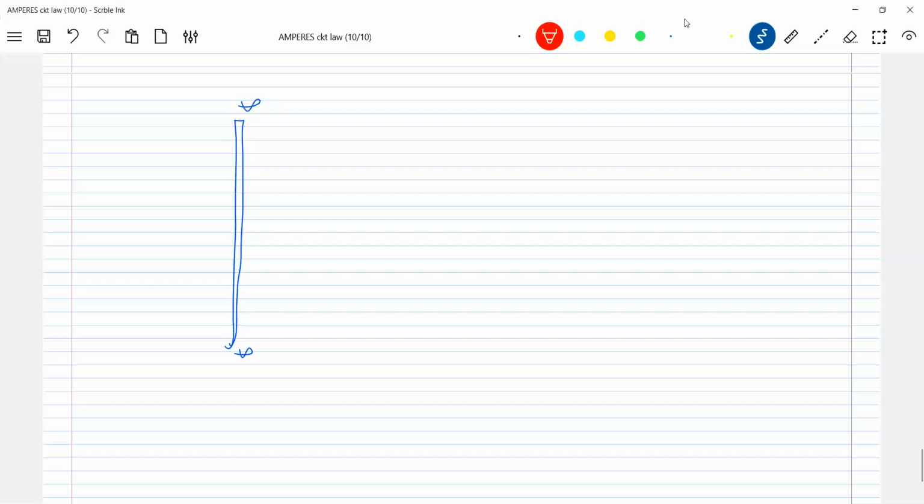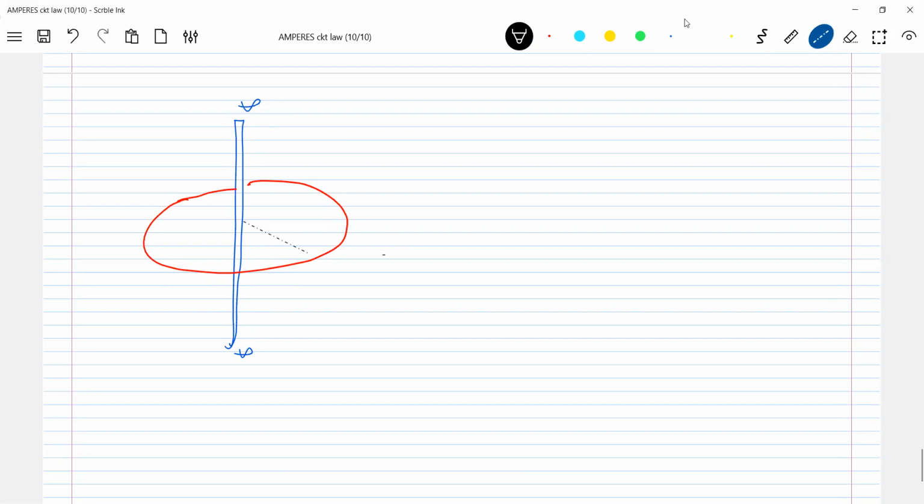What is a plane curve? There's a plane loop. Now you can ask why you are assuming the loop to be like this. Why not any other shape? You can assume any other shape. But why am I preferring a circle only? To get the answer. There's a long wire. So there's a loop.